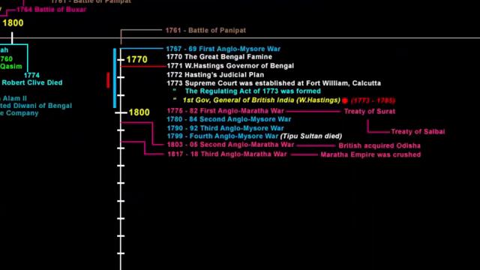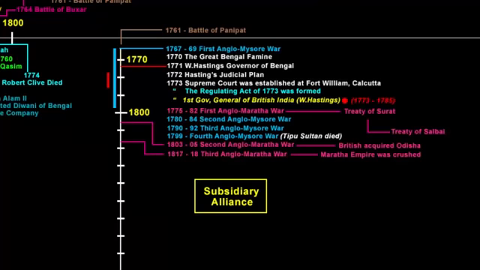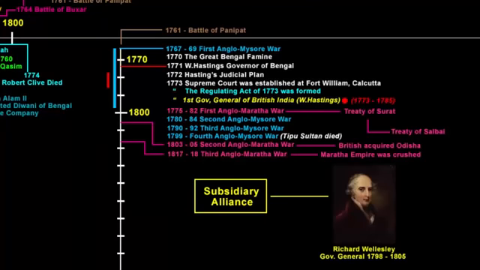Now let's get to know a little more about Subsidiary Alliance. The doctrine of Subsidiary Alliance was framed by Lord Wellesley, the Governor General of British India from 1798 to 1805. So if you see the timeline between 1798 and 1805, it was the time when the Fourth Anglo-Mysore War got over, as well as the Second Anglo-Maratha War took place. It was during this time the policy of Subsidiary Alliance was introduced.